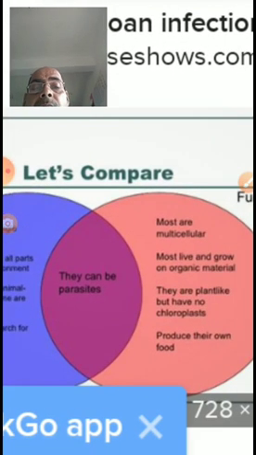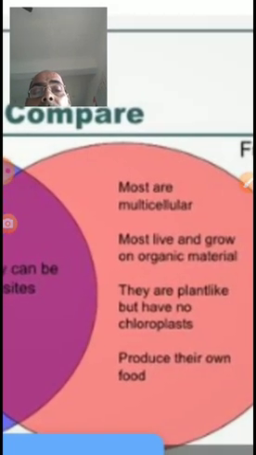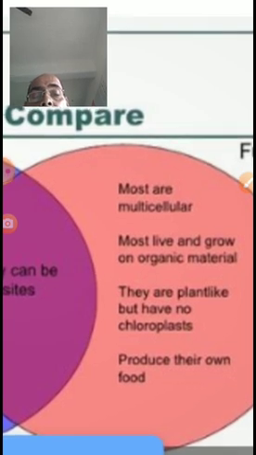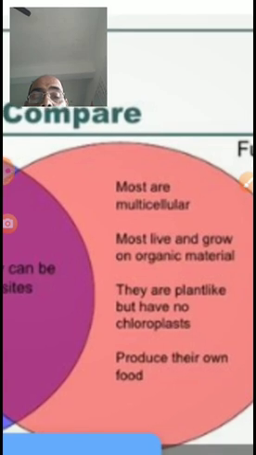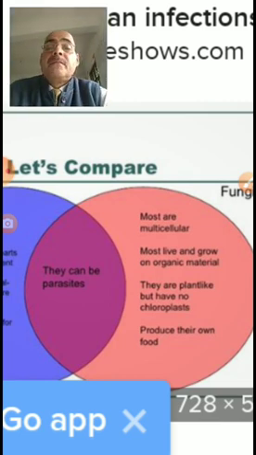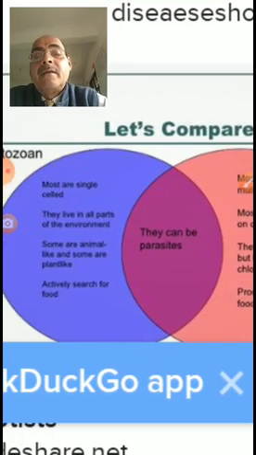While fungi are mostly multicellular, most live and grow on organic material, and they are plant-like but have no chloroplast. They do not produce their own food. They are saprophytes, and these fungi are able to grow on dead and decaying material.